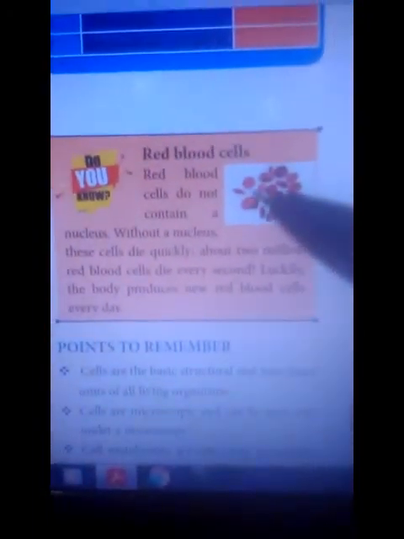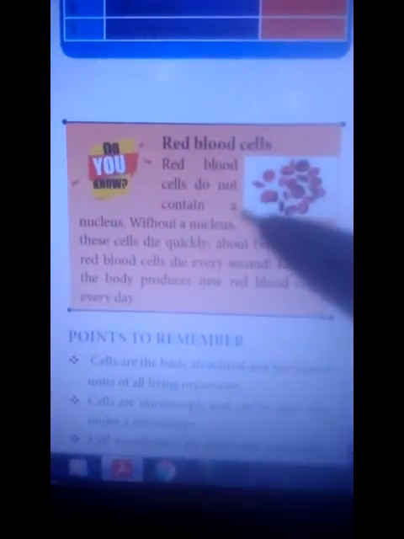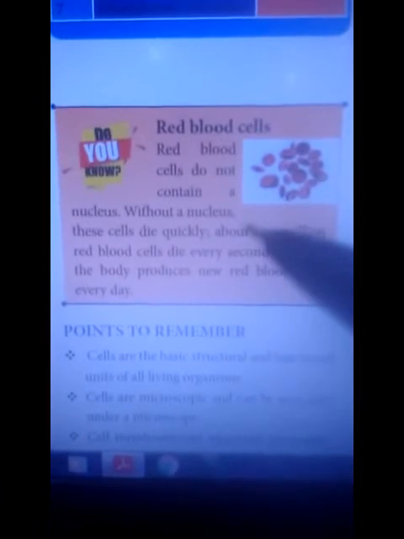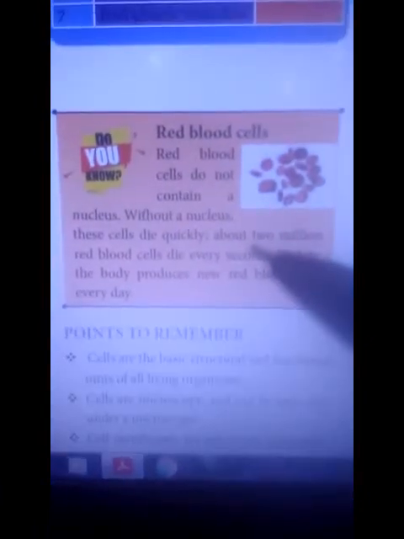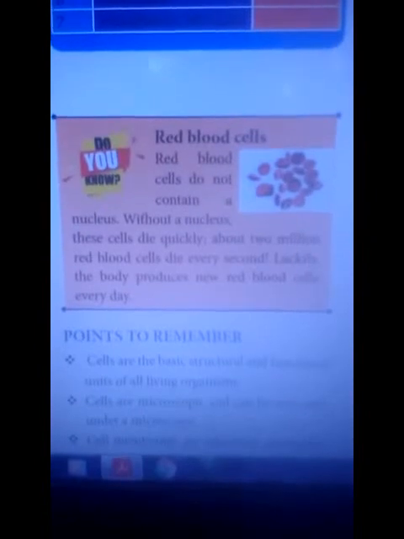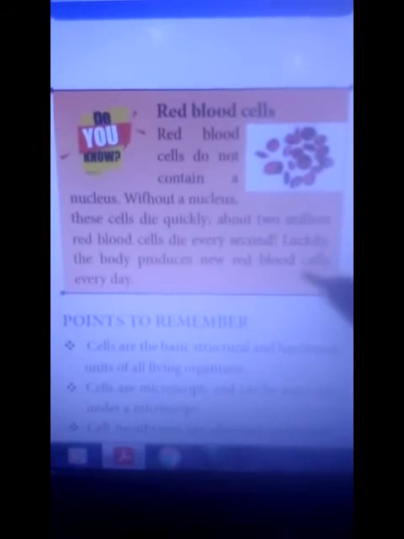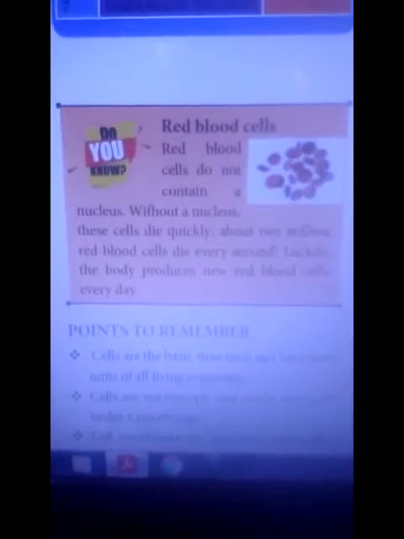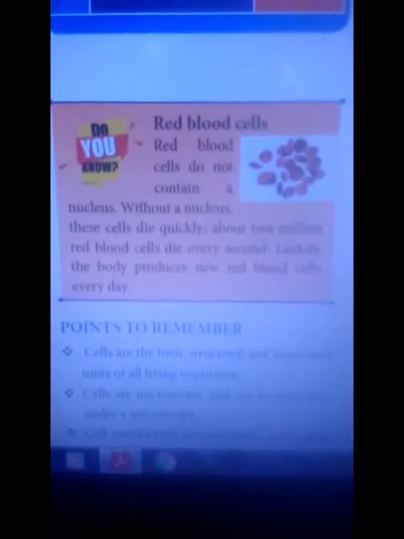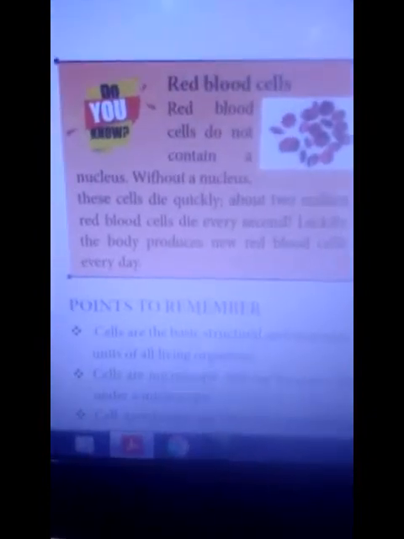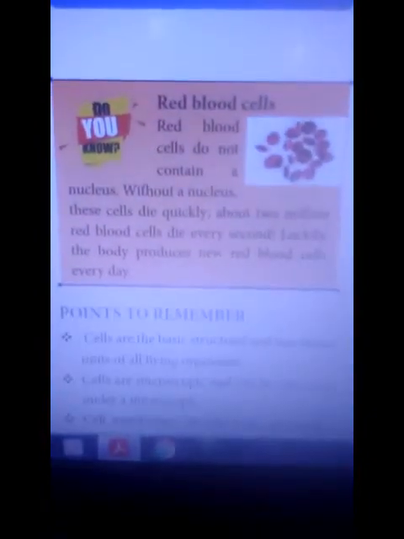Next, RBC. RBC's other name is red blood cell. Red blood cells do not contain a nucleus. The nucleus is completely absent. Without a nucleus, these cells die quickly. RBC lifespan is 90 to 120 days. About 2 million RBC cells die every second. Our body contains minimum 5.5 million RBC cells.